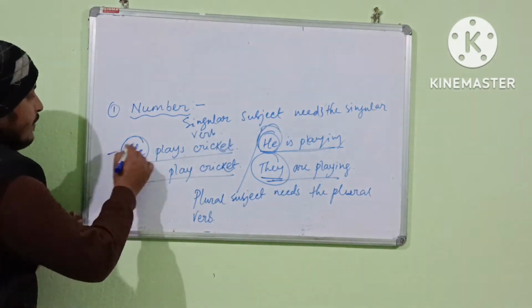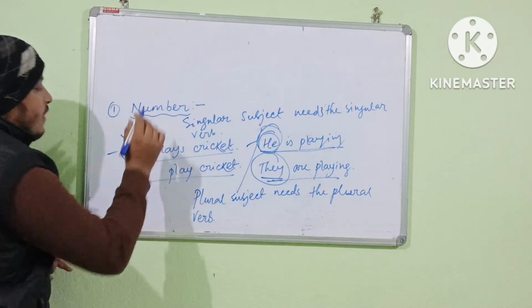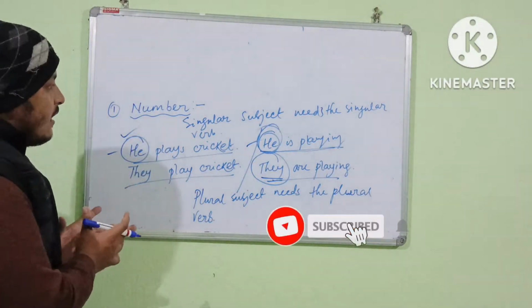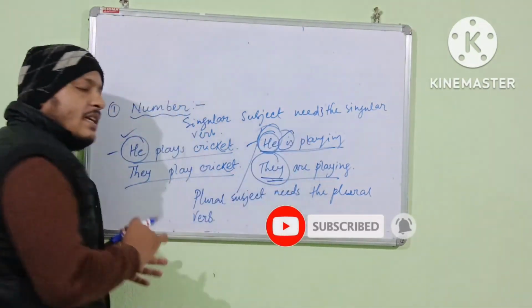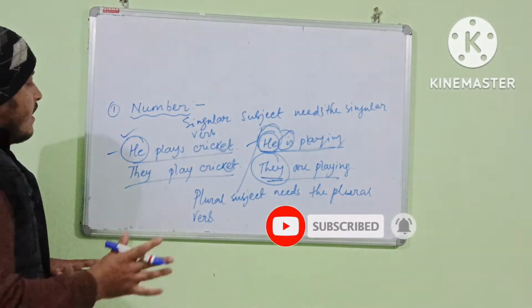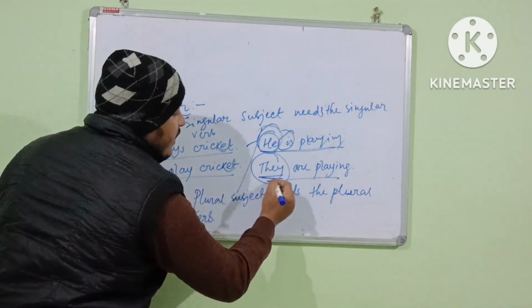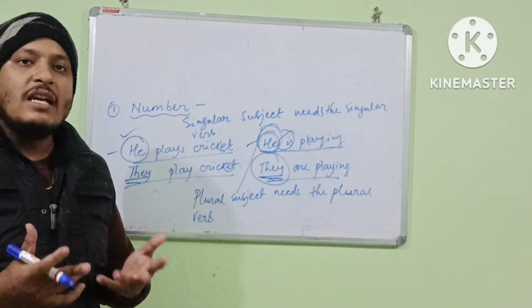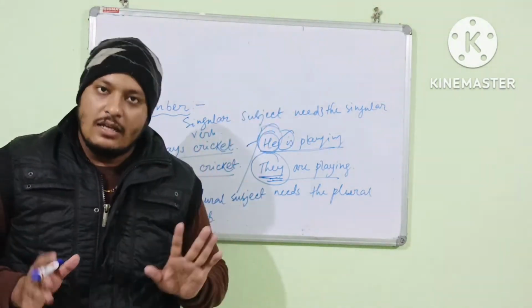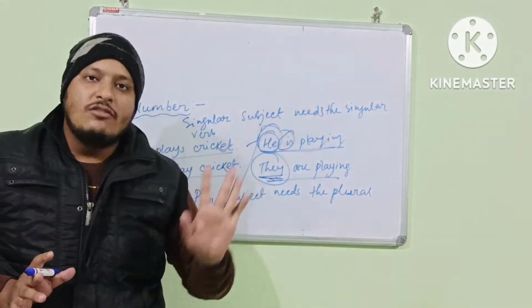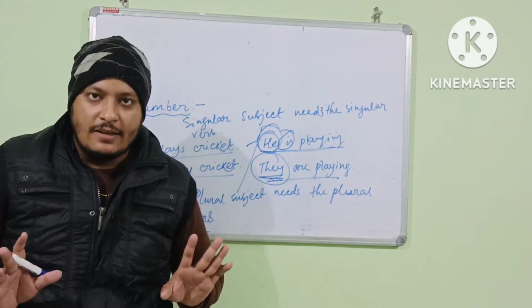You can see here he plays cricket, he is playing. तो यहाँ पे he जो है ये क्या है? ये singular subject है. So यहाँ he के साथ मैंने क्या लिखा है? He is playing. Alright. यहाँ पे आप they देख पा रहे हो यहाँ पे they लिखा हुआ है. They are playing that means they क्या है? He वहाँ पे एक बच्चा खेल रहा है. Suppose a boy is playing there. There is a boy who is playing.